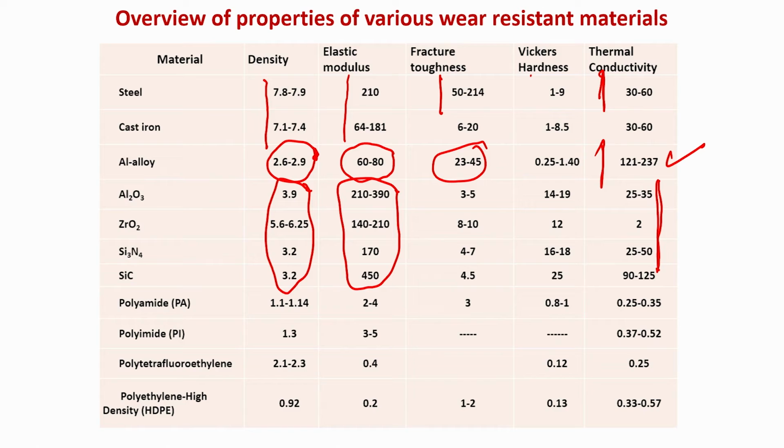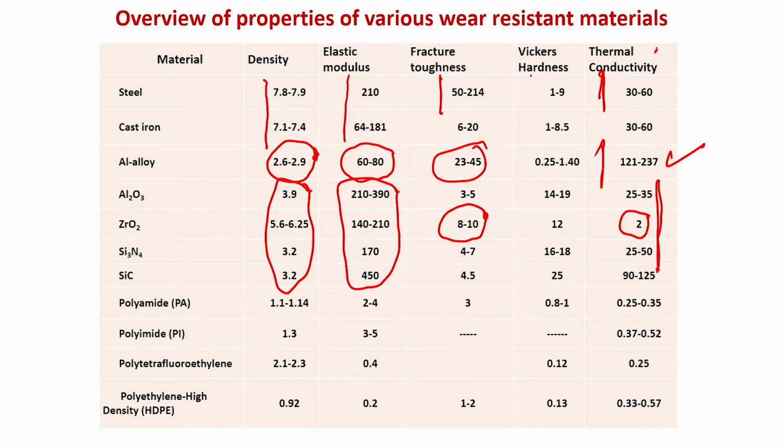And because of many similarities between zirconia and steel, the first paper published in Nature on zirconia called it ceramic steel. The title of the paper was Ceramic Steel. Fracture toughness of zirconia is not as bad as many of the ceramics, around 8 to 10. However, thermal conductivity is very poor, 2 watts per meter per Kelvin.